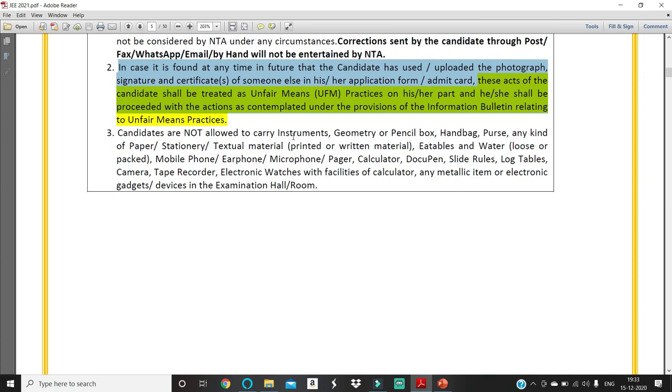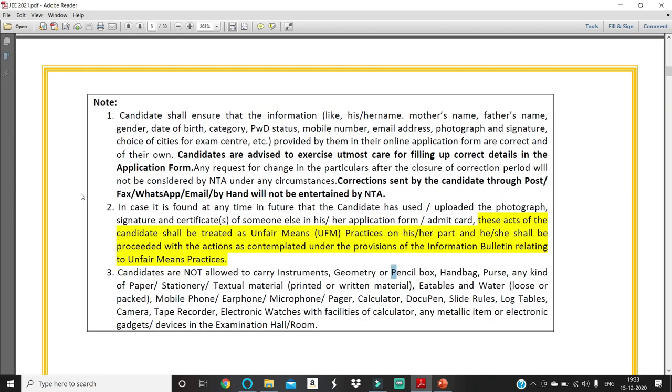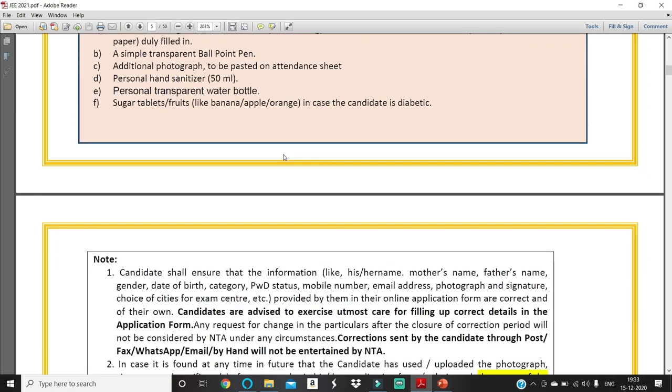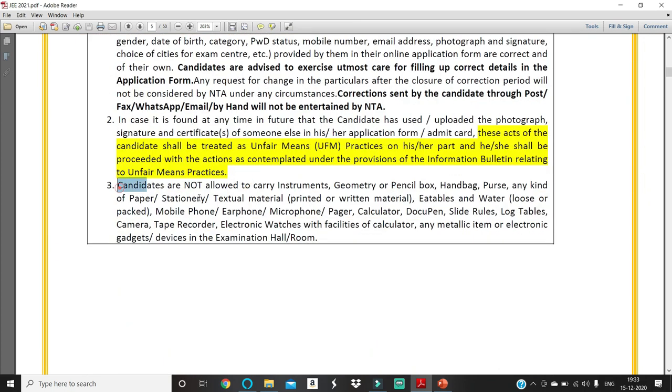Candidates are not allowed to carry instruments like a geometry or pencil box, handbag, purse, or anything of the kind. So you need not carry all these instruments mentioned here. Only the pen, admit card, self-declaration, photograph, sanitizer, water bottle, and tablets or food if needed by a diabetic candidate. These are the only things you need to carry to the examination center. If they find that you carried all these other things, you will be debarred, meaning disqualified, from that exam. You will not be able to give the other sessions also, like in March, April or May. So make sure you don't carry all these things to the examination center.